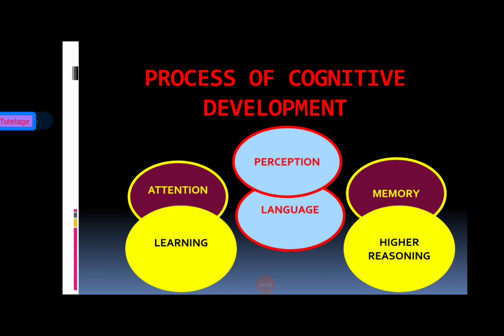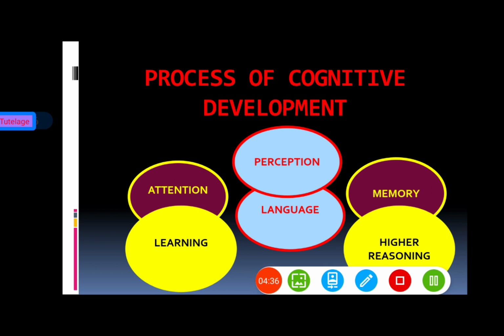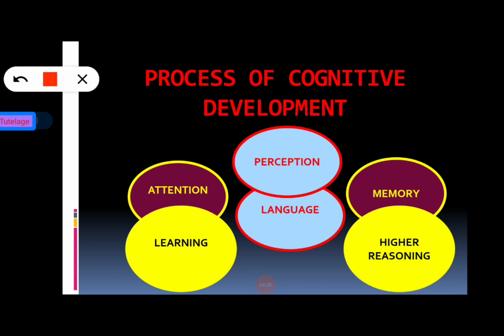Here we have to revise the basic process or the basic stages of cognitive development, because it is related to Piaget's theory. Okay, so now going to the process. Here we can see the total stages of cognitive development, or the total process of cognitive development, is 6. The first one is attention, the second one is perception, third one is memory, fourth one is learning, fifth one is language, and the sixth one is high reasoning.